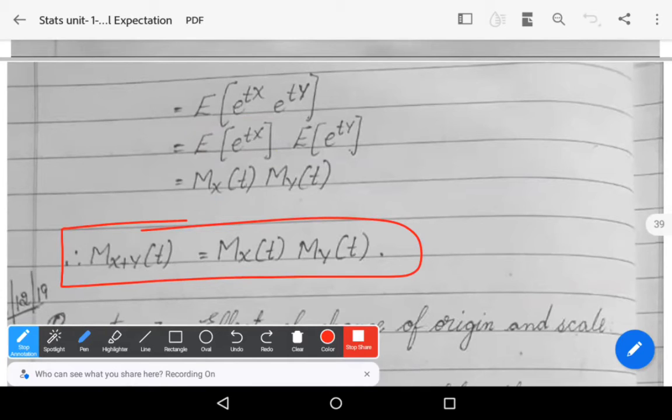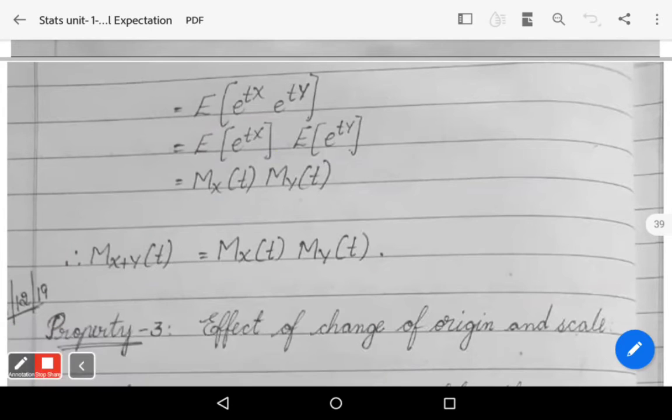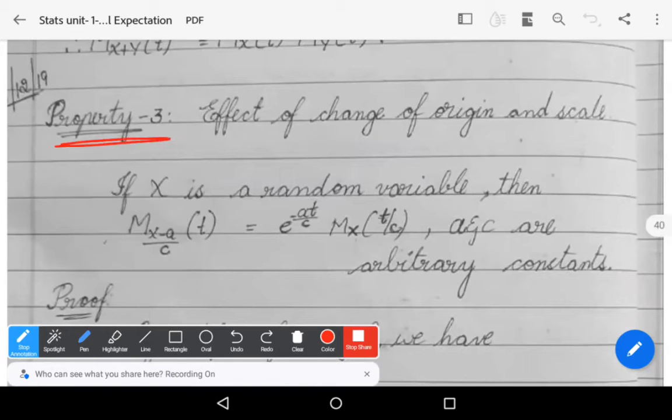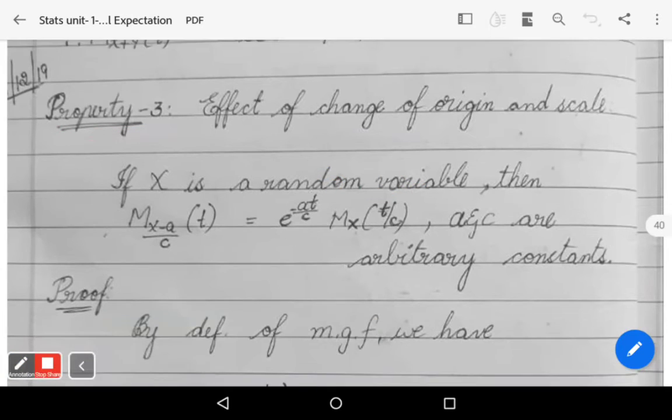Right. Let us go for the third property, which is very, very important for our examination. The third property is known as the effect of change of origin and scale. One of the very important properties for the 5 mark section, a number of times repeated question. Write and prove or state and prove the effect of change of origin and scale of the random variable capital X according to MGF. This is a very important question for your end semester examination.